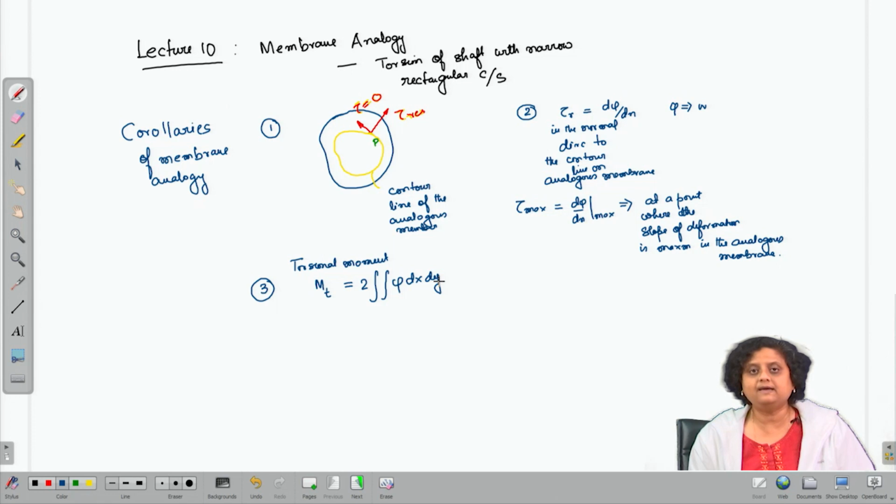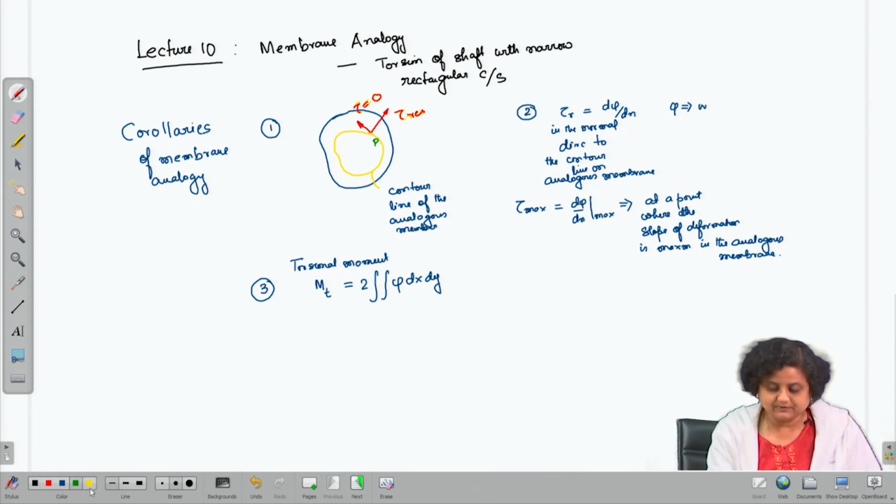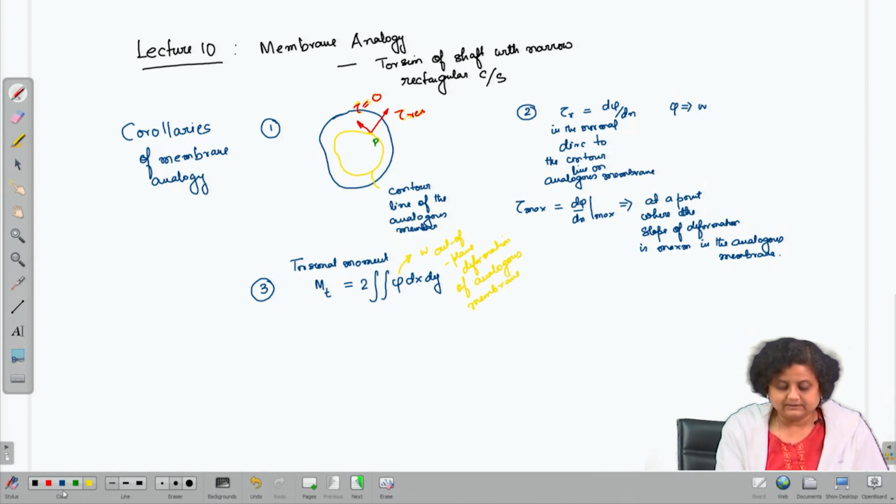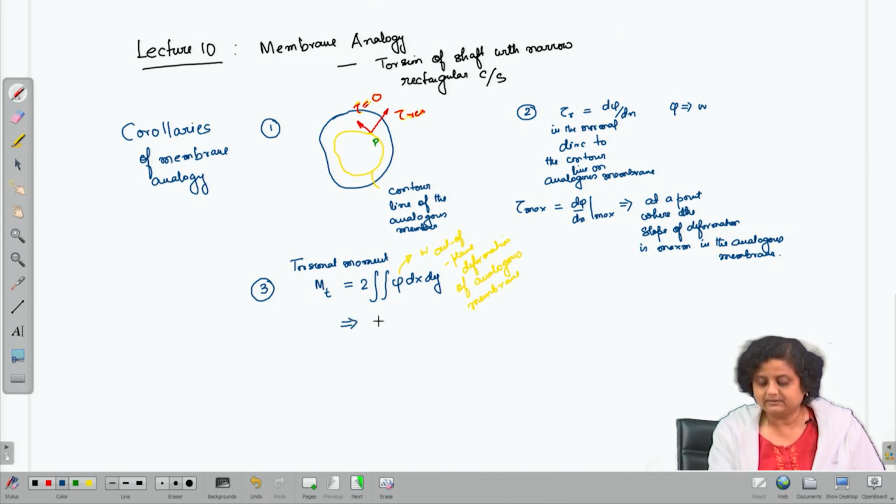Now, since phi is analogous to W or the out of plane deformation of the membrane, therefore, this is analogous to 2 into W into dx dy.